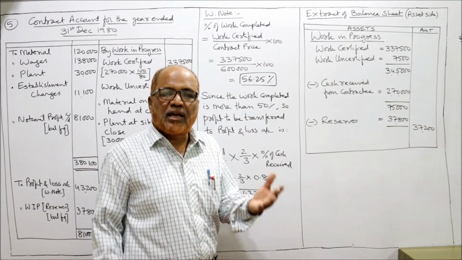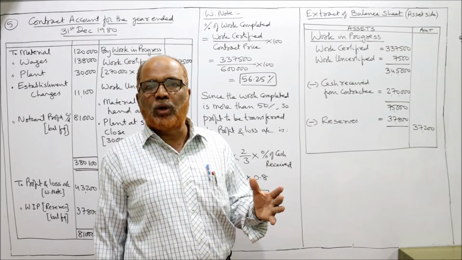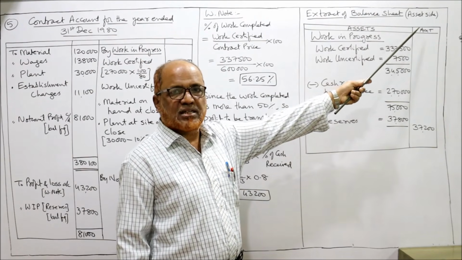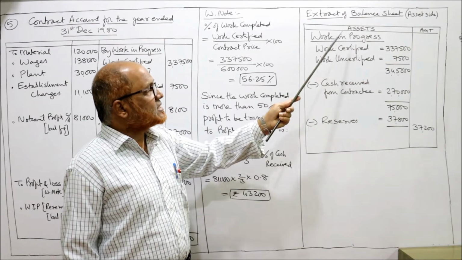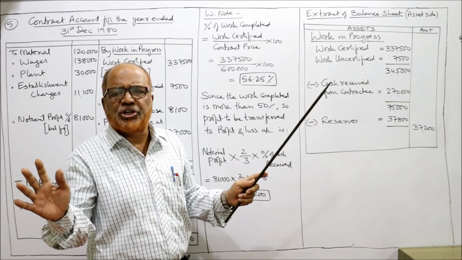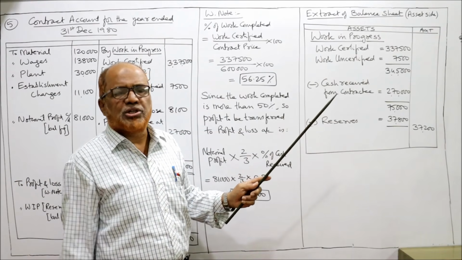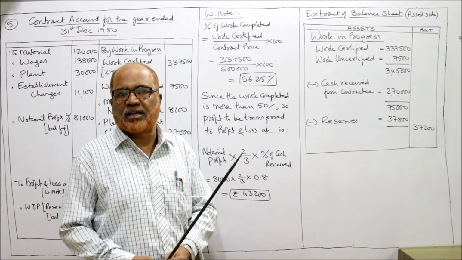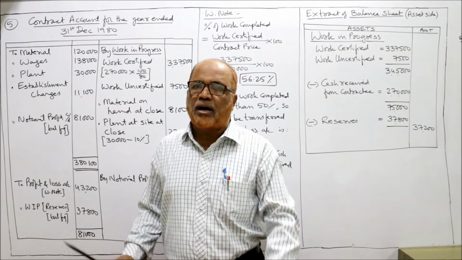Now how will the work in progress be shown in the balance sheet? So we are taking an extract of the balance sheet, asset side. So asset side, work in progress. Only one item. We are not showing the complete balance sheet. We are showing a part of the balance sheet. Under work in progress, we take work certified and work uncertified. Both will come under work in progress.